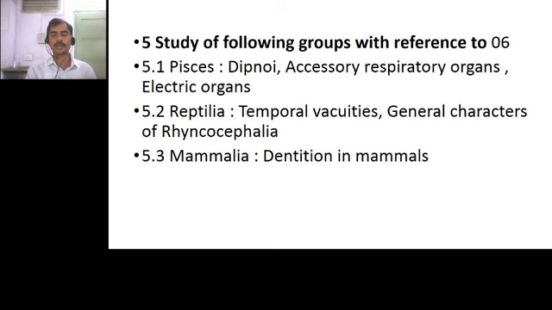This is the syllabus of Zoology paper 1, Animal Systematics and Diversity 5. From next lecture we will start our actual syllabus with chapter number 1, study of Phyla globosa. Thank you very much.